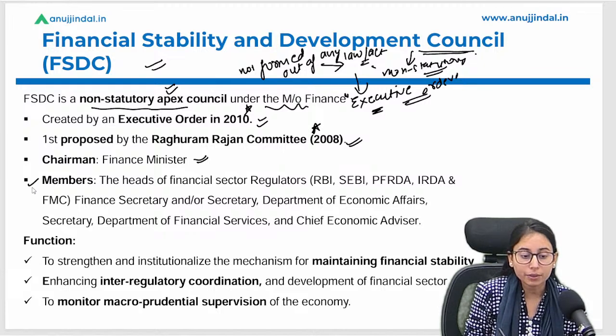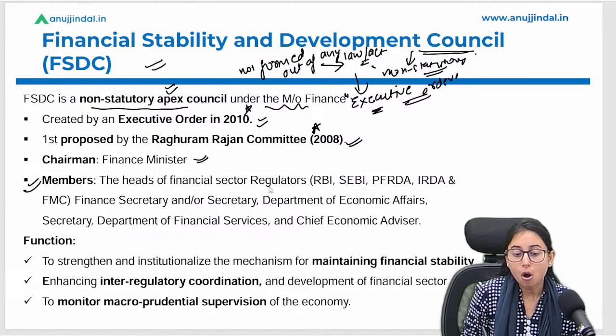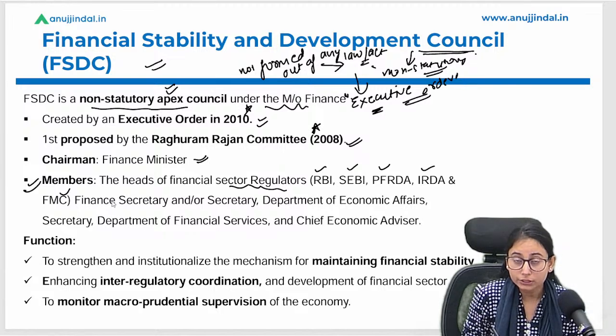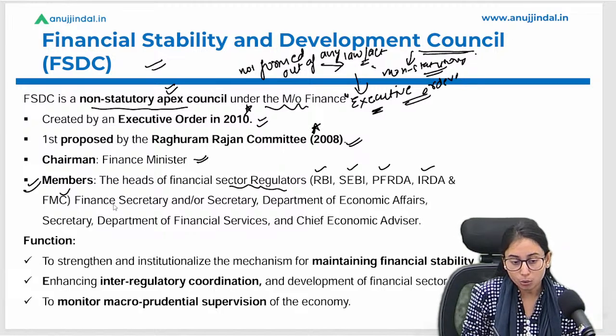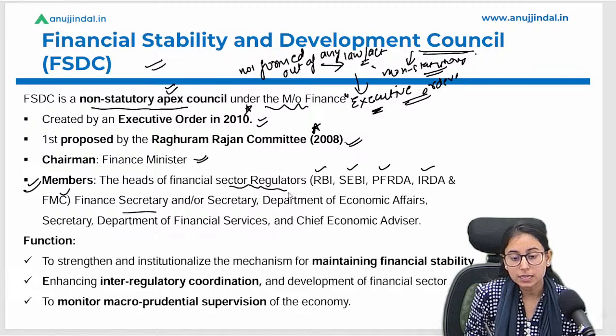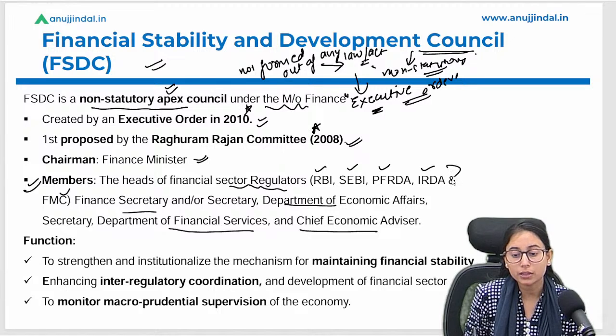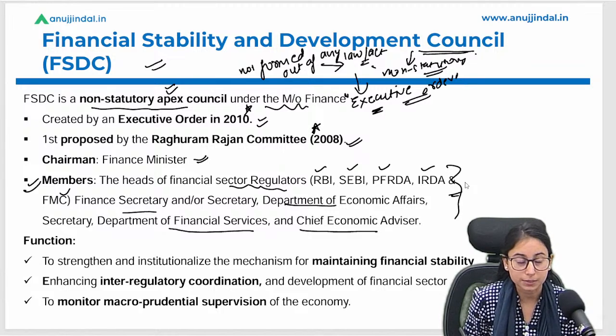And who all are the members of this council? All the regulatory bodies like SEBI, RBI, PFRDA, IRDAI, FMC, all these are important members of the council. And along with this, the Finance Secretary, Department of Economic Affairs, Department of Financial Services, and Chief Economic Advisor are also a part of this.